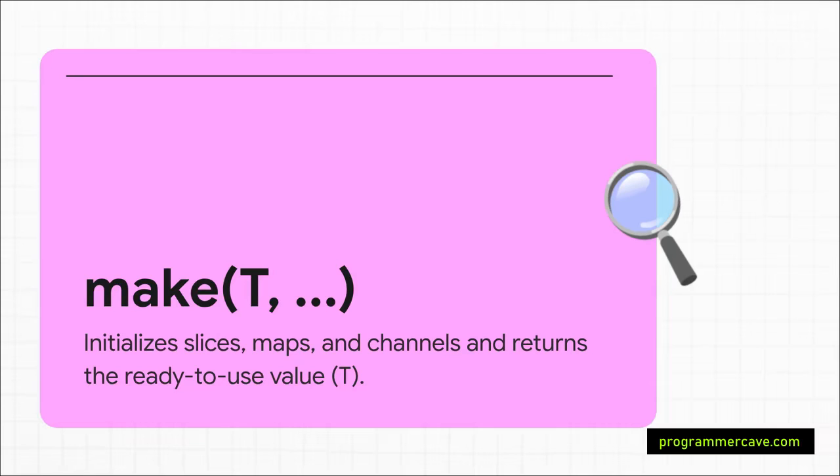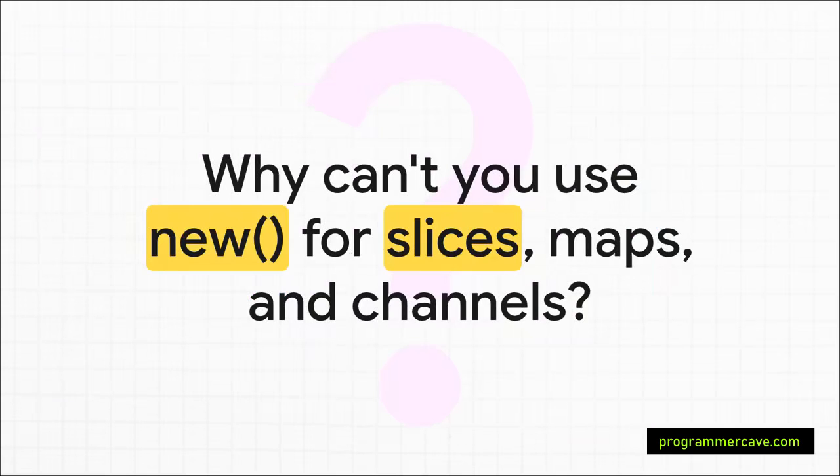Its job isn't just to allocate memory. Its job is to properly initialize the complex machinery that those types need to actually work. And it gives you back a ready-to-use value, not a pointer. This leads to a really important question, right? Why the special treatment? Why do these 3 types get their own special function? Why can't we just use the general-purpose new function for a slice or a map?